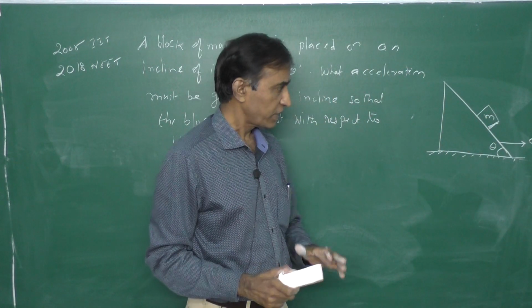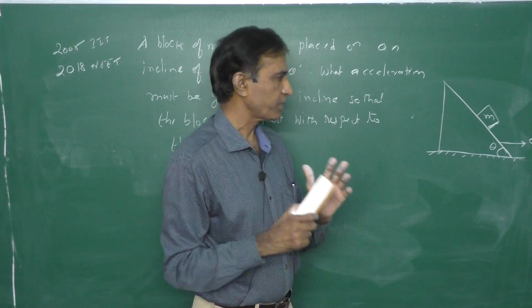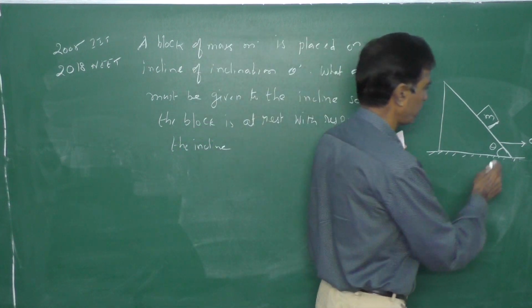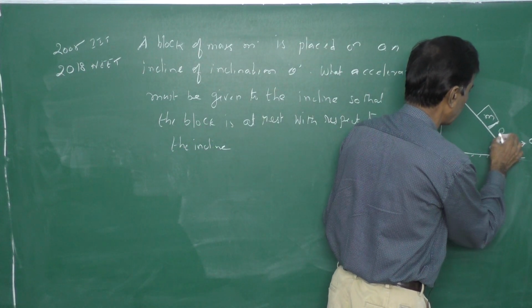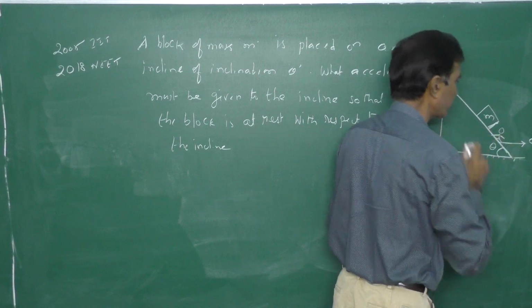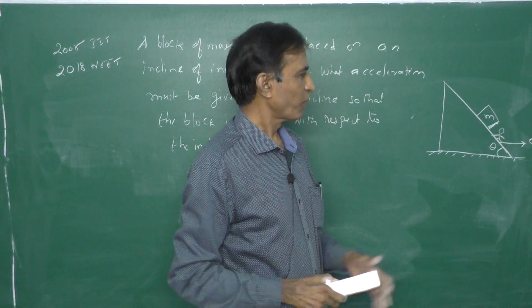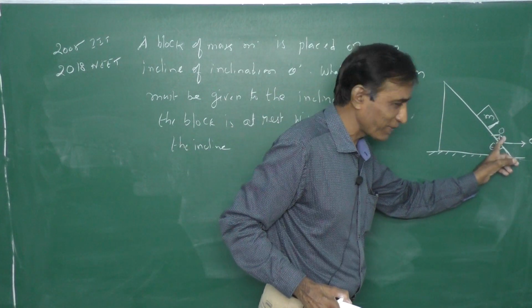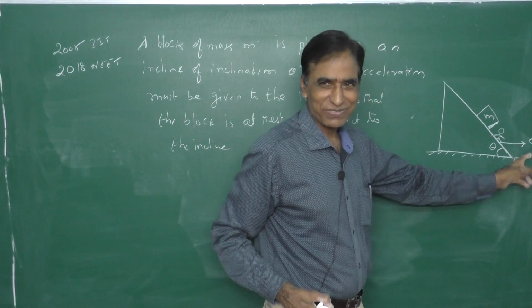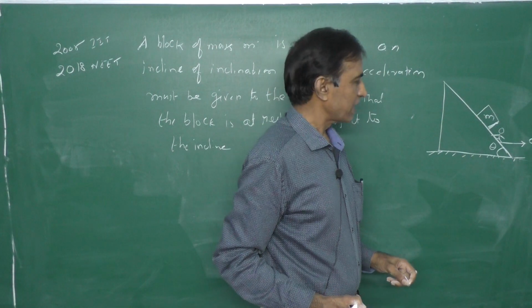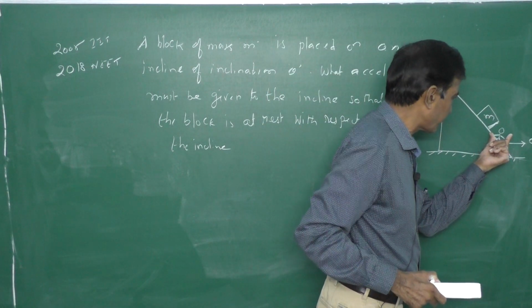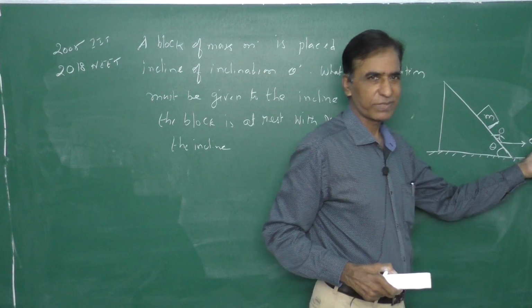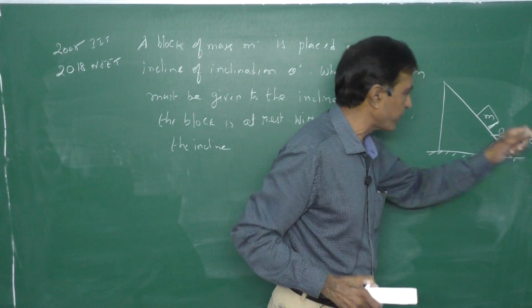For that, first identify where the observer is. The observer is on the incline. Say one madam is standing here on the incline. This madam wants to calculate the value of A. That means this observer is in an accelerating frame, that is, a non-inertial frame.